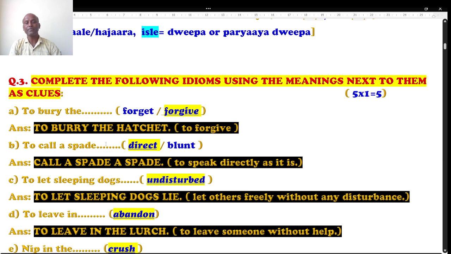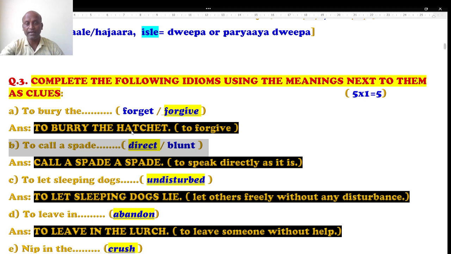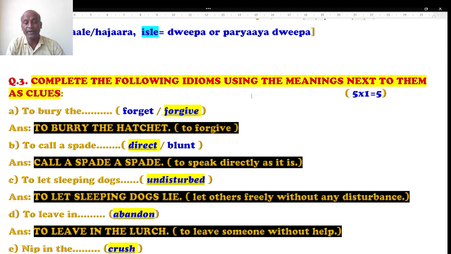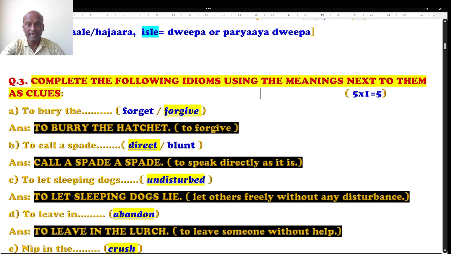Question number 3. Complete the following idioms using the meanings next to them as clues. Students, a question is given, there is a blank, and two clues are given, right? And you have to select the right option and complete the idiom. Students, what do you mean by idiom? Idiom is nothing but what we call nudigatu, the speciality of a language. So you have to complete these idioms with the given clues in the brackets.